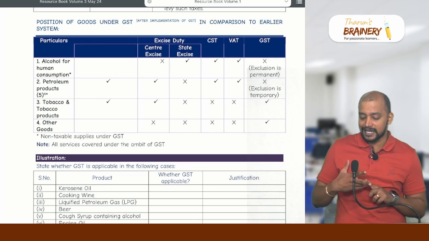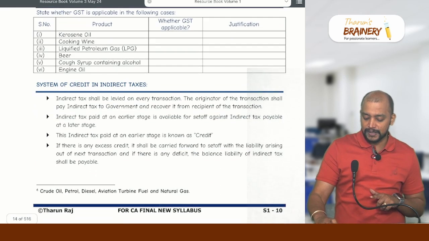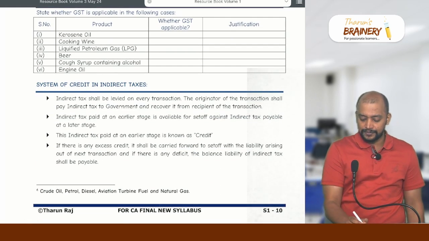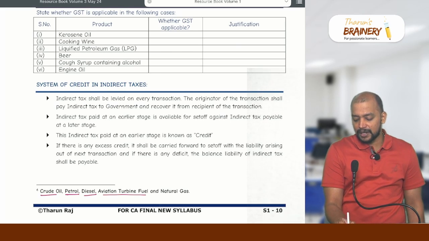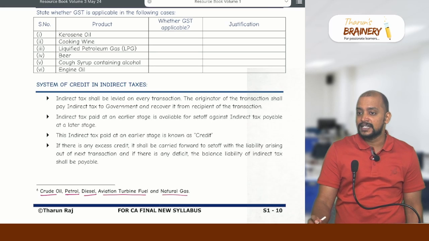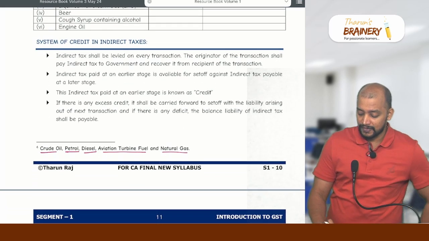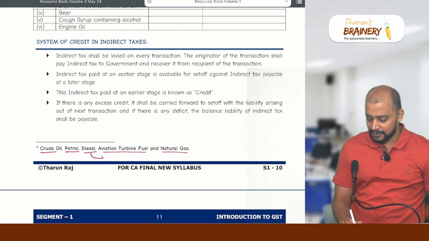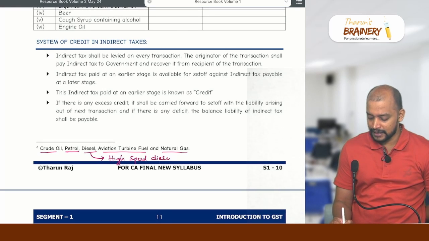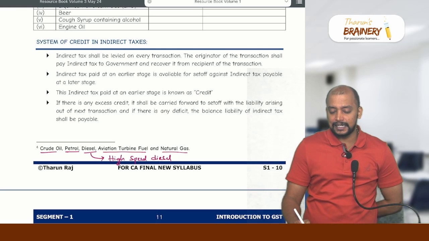I have already given below what those petroleum products are: crude oil, petrol, diesel, aviation turbine fuel and natural gas. But which diesel? High speed diesel. Sir, what about light diesel?